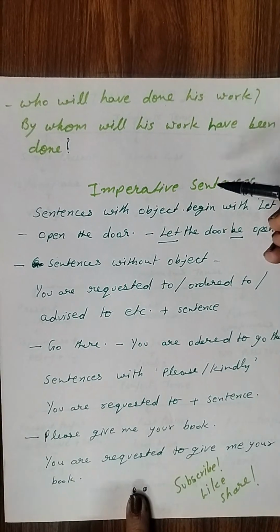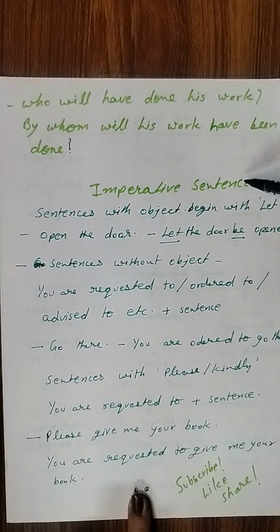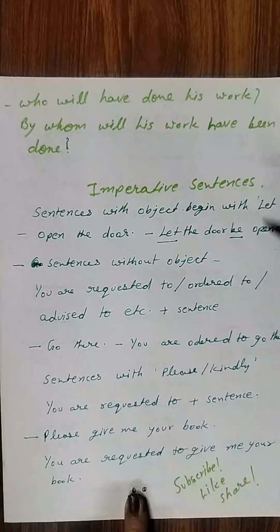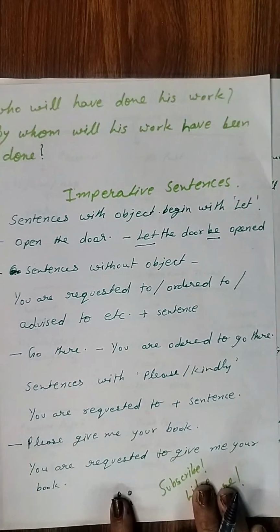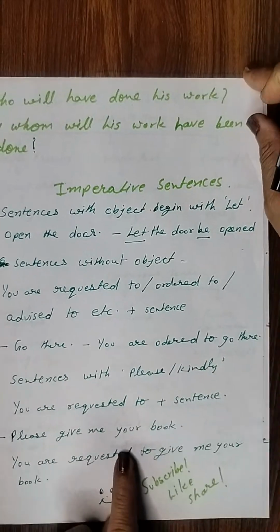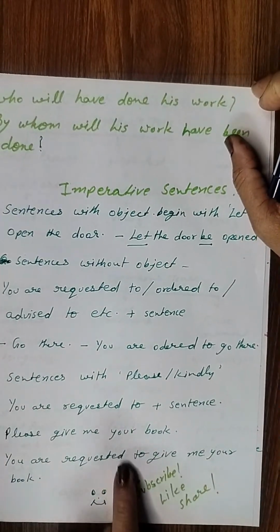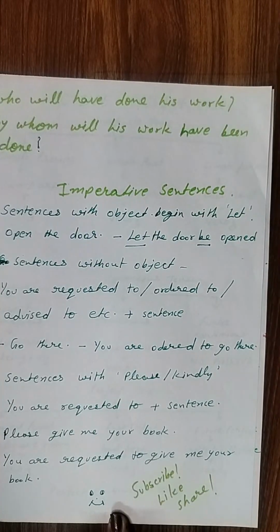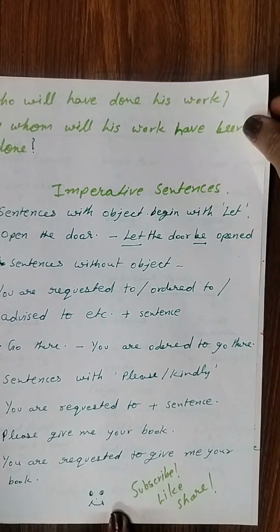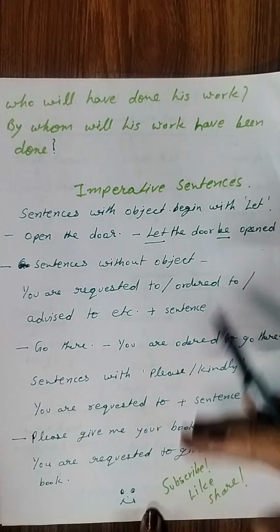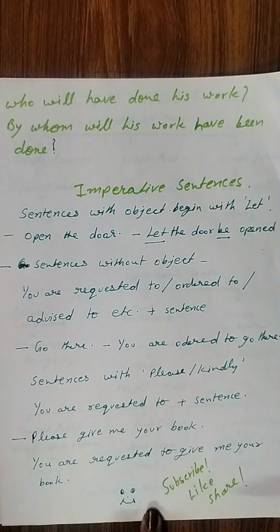Okay, so imperative sentences. Now, only one type of passive voice is left, and that is imperative sentences. As you know, in these sentences some command is given, some advice is given, or some request is being made. So these are known as imperative sentences, right? We can divide them into two kinds of sentences.